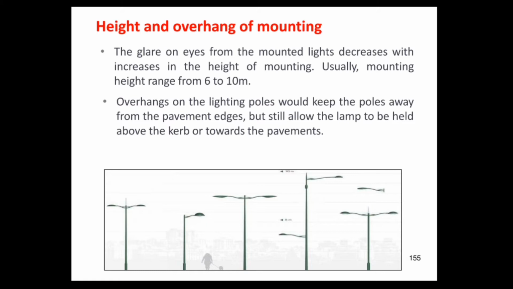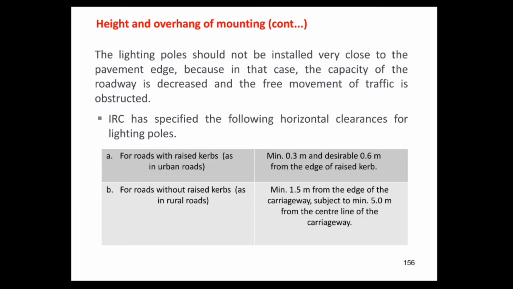and the overhang of the light poles helps in order to provide the lighting at a certain distance from the pavement edges, but still allow the lamps to be held above the curb or towards the pavements. It is very essential that the lighting poles should not be installed very close to the pavement edge, as it may reduce the capacity of the roadway and the free movement of the traffic will be obstructed.